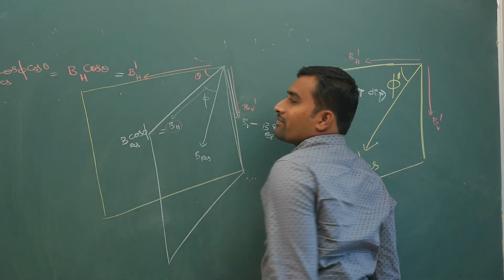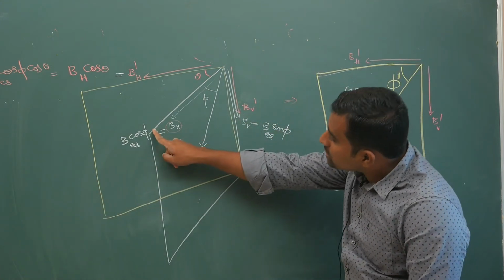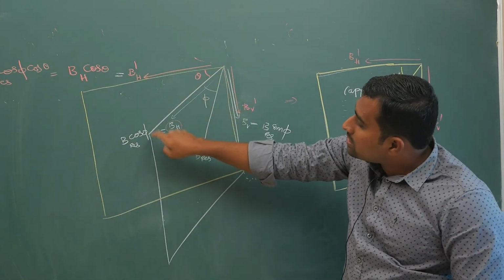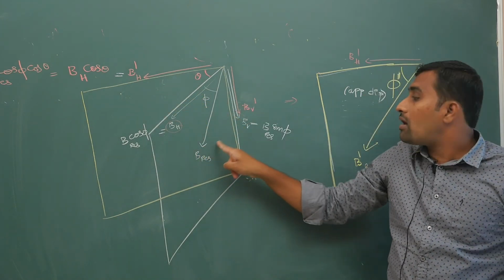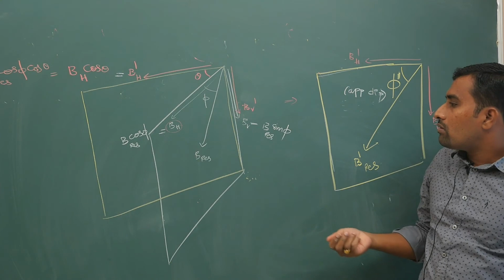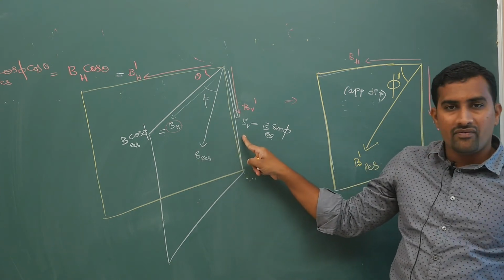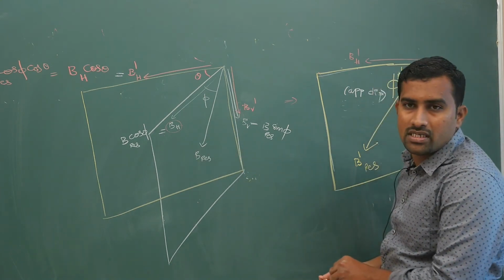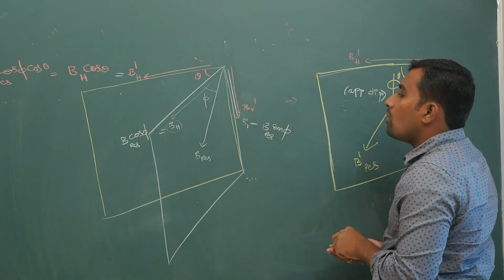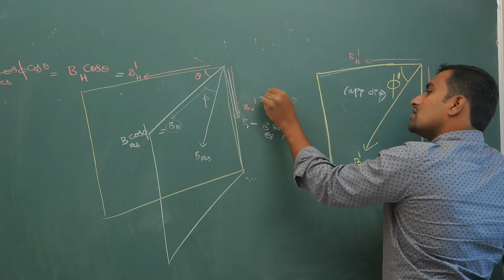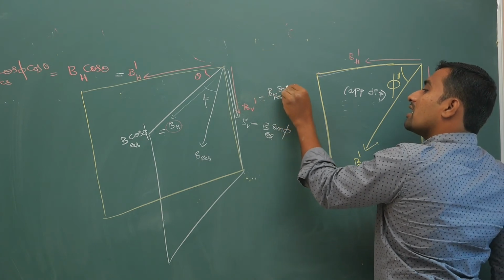I am taking this component here also. This component is not going to change because the vertical component is the same, so your BV dash is still B resultant sin phi.